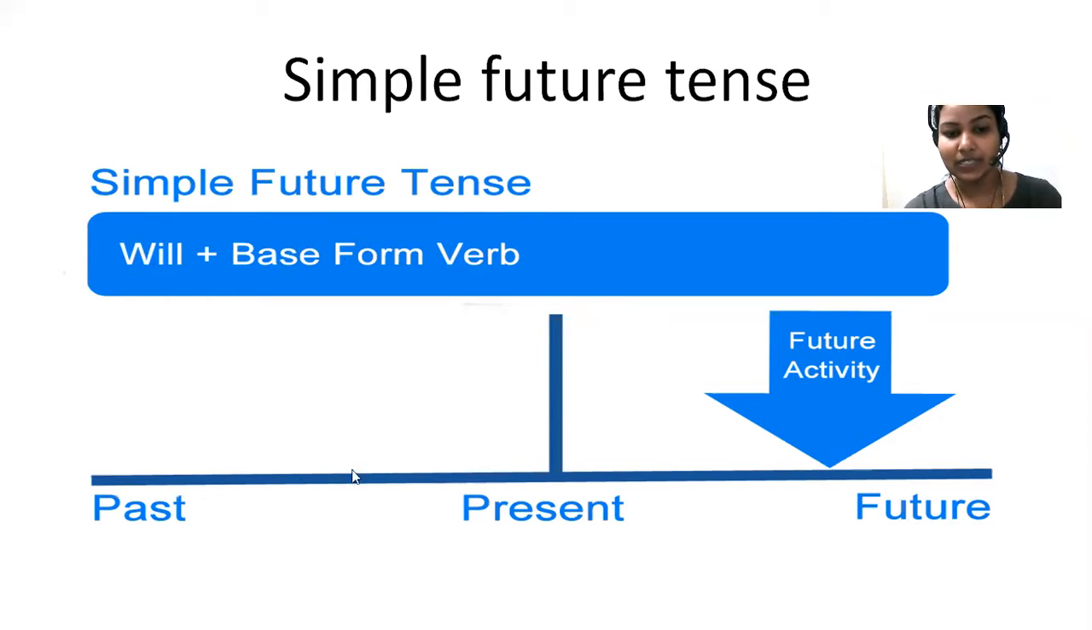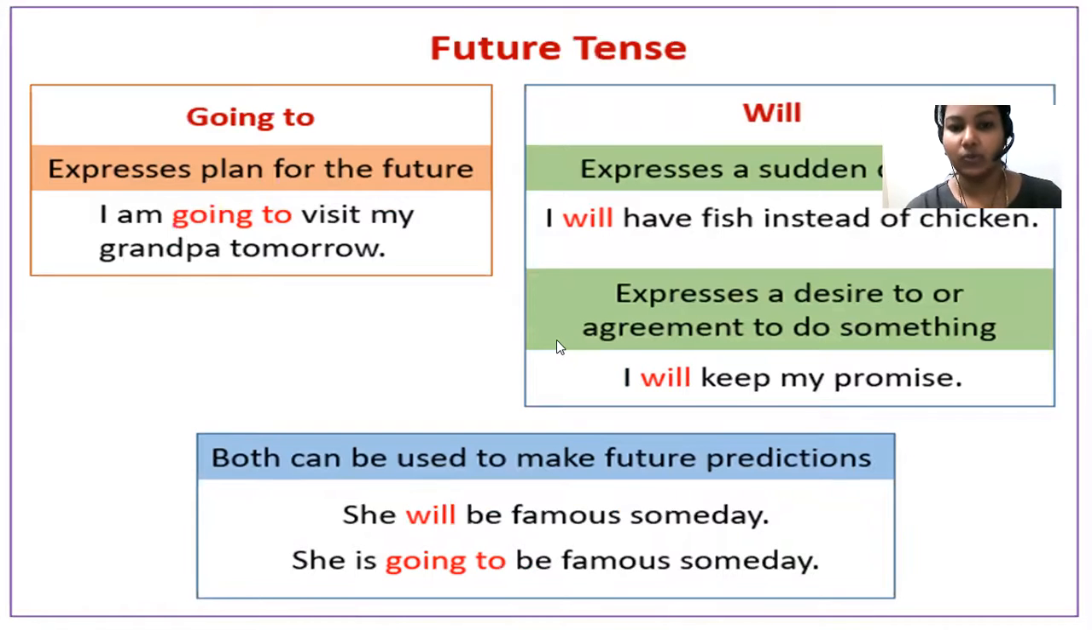So look at here, past and present. Now here we are, and future activity. Okay, future activity, the activity which is going to happen in future, that is simple future tense. So how you have to tell? Okay, so she will be famous someday. Okay, so will here. Okay, will is the thing which we use to indicate future. Okay, I will finish this test this evening. I will keep my promise. So all these things are some examples for future tense.